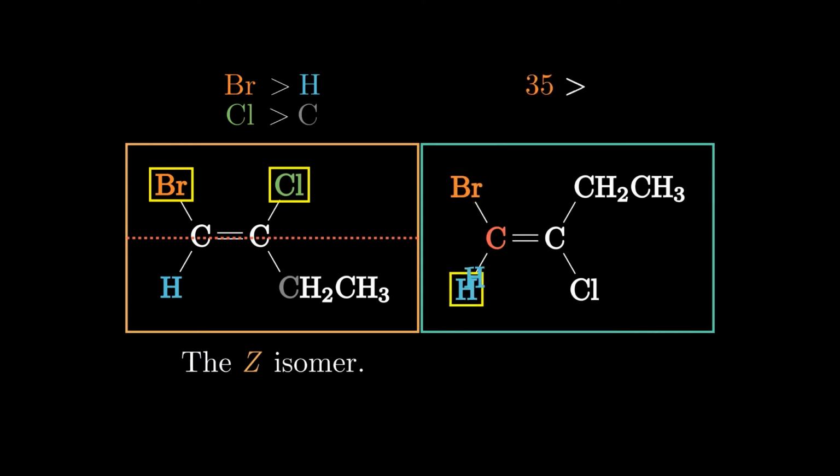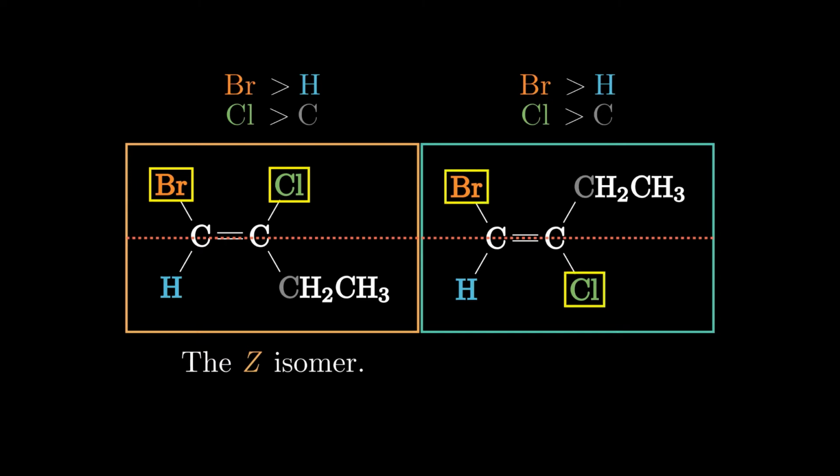Meanwhile, the molecule on the right is otherwise identical, so the priorities will be the same. However, the positions of the atoms relative to the double bond have been shifted. So when we split the molecule in half, we see the priority atoms are on opposite sides of the double bond, so this is the E isomer.